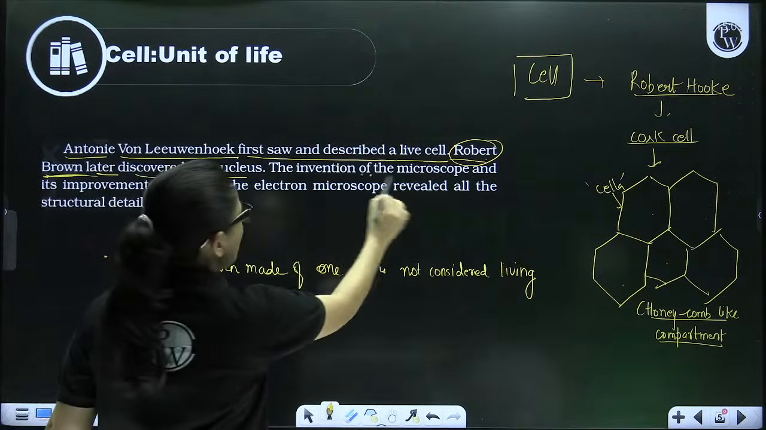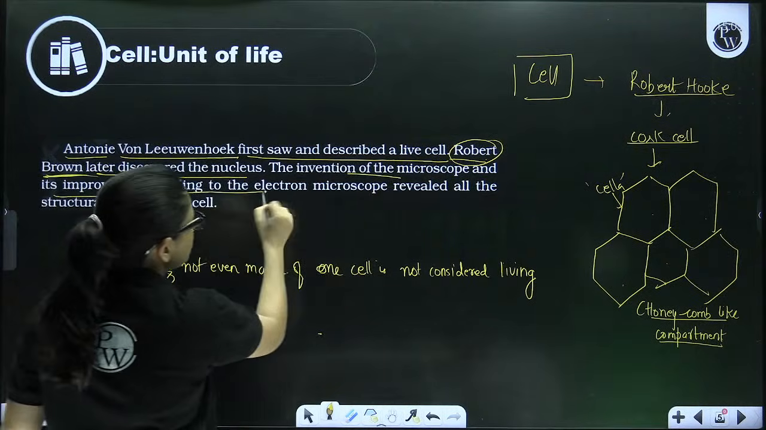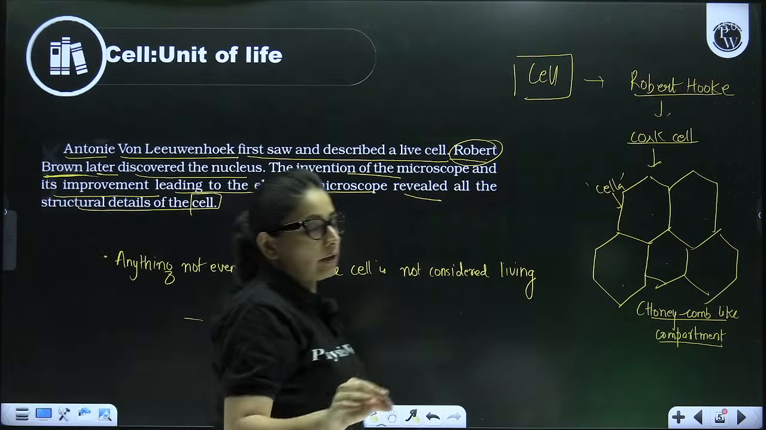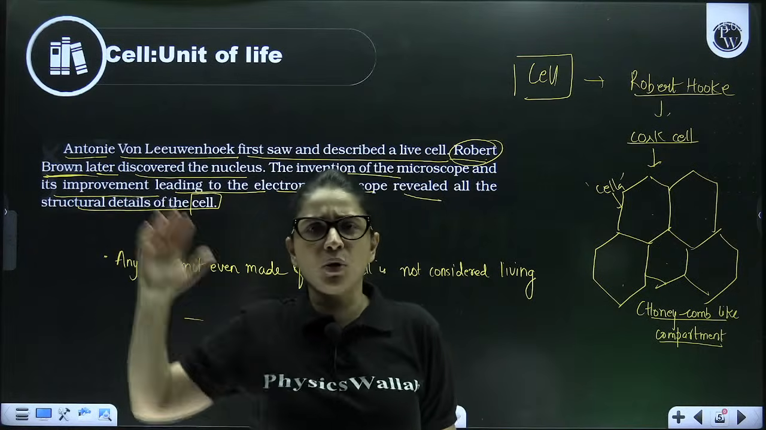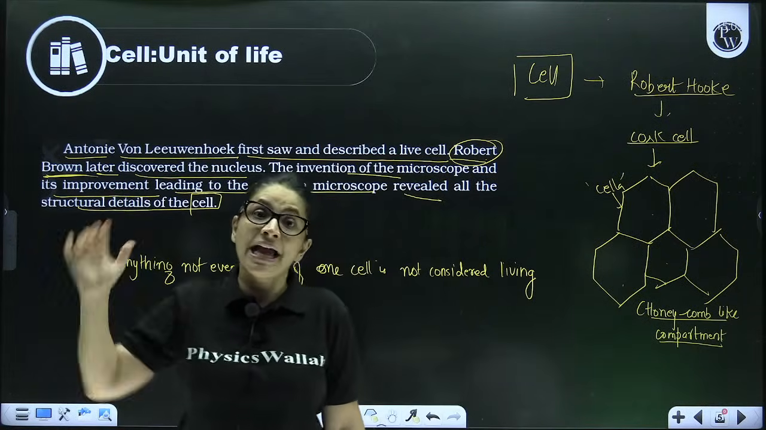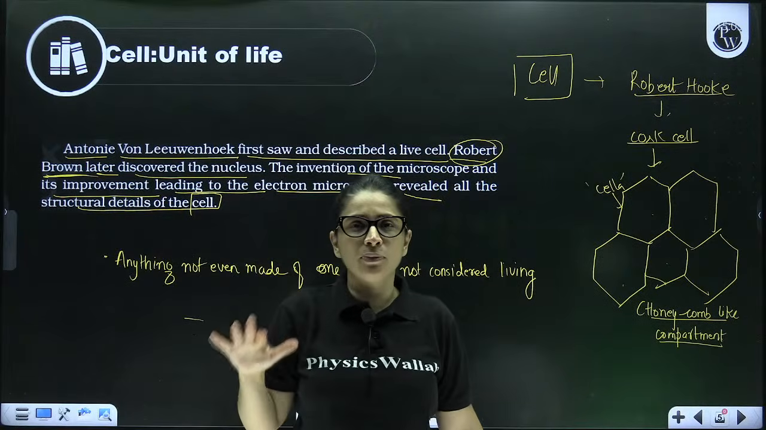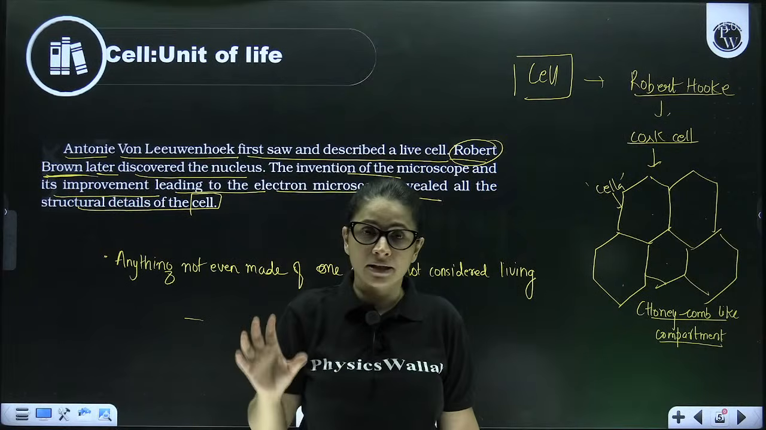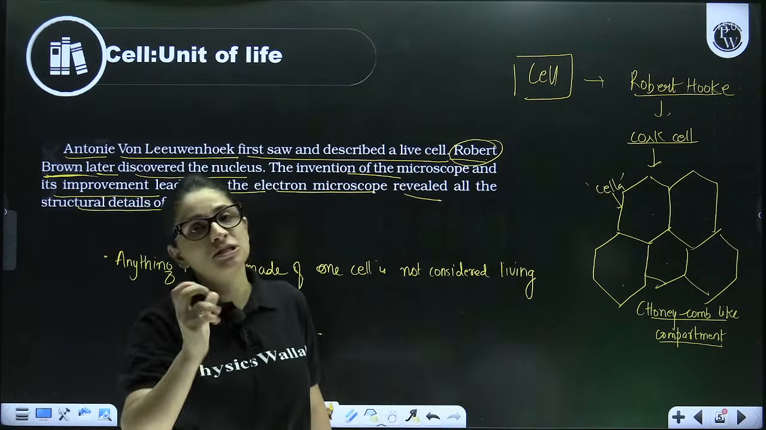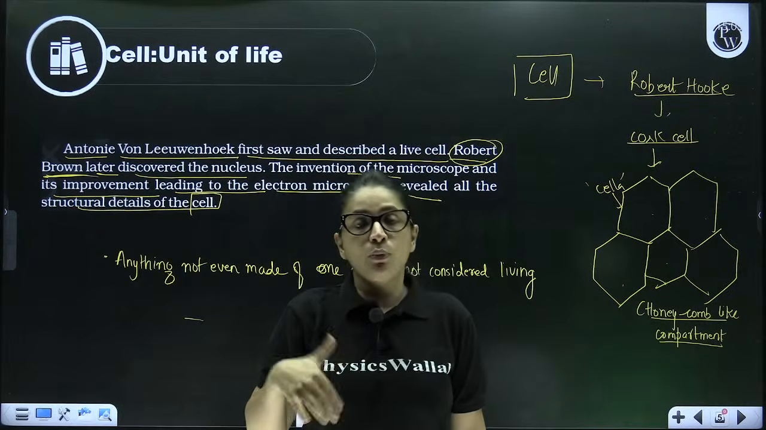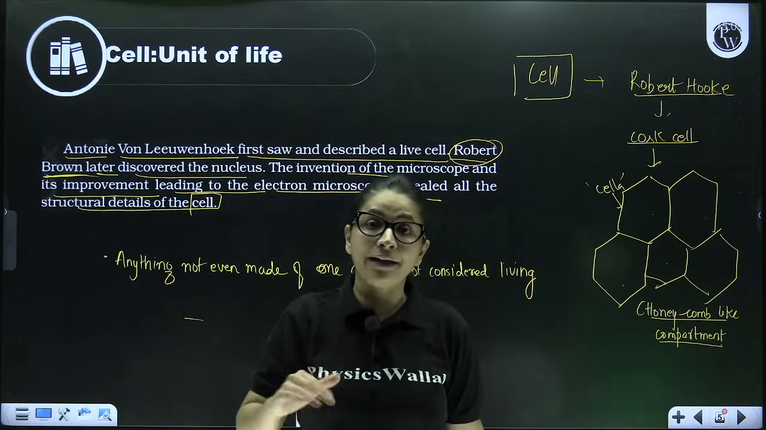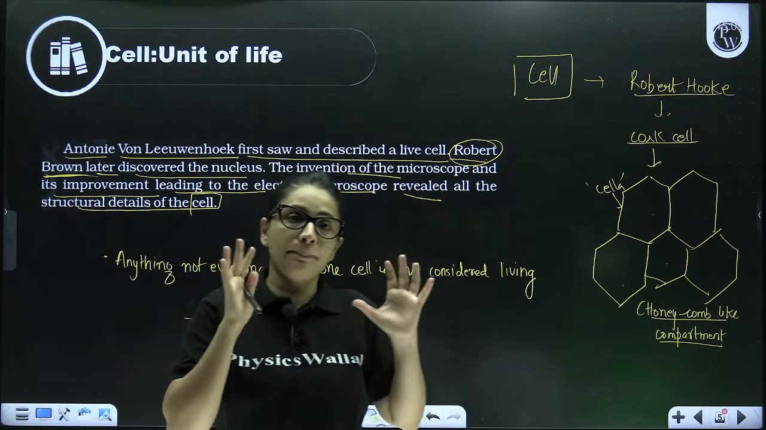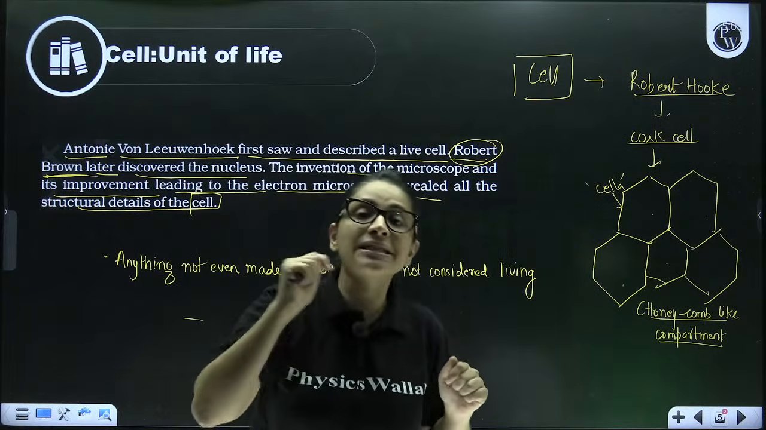The invention of the microscope and its improvement leading to the electron microscope revealed all the structural details of the cell. Now you see over here, beta, when Robert Hooke and Antony von Leeuwenhoek were working, microscope levels were not that great. They did not have high magnifying power lenses, so they could only observe the external structure of the cell. But with time, with more inventions, came the electron microscope, which gave scientists the power to look deep inside the cell as well.